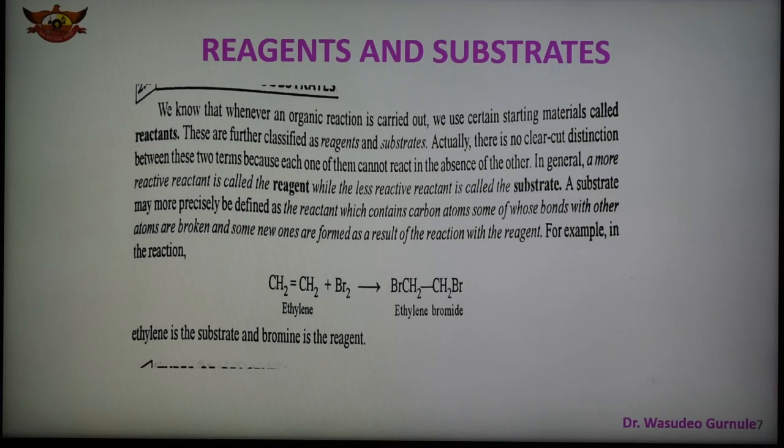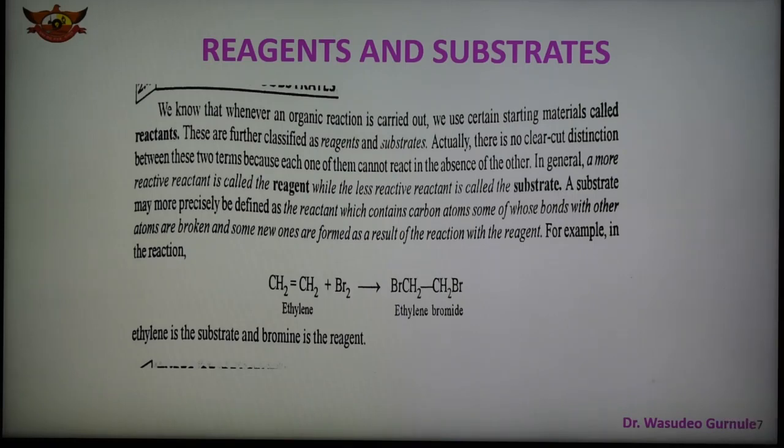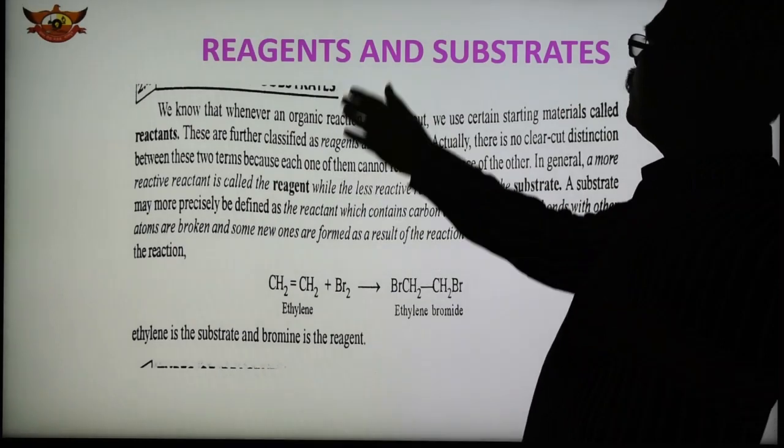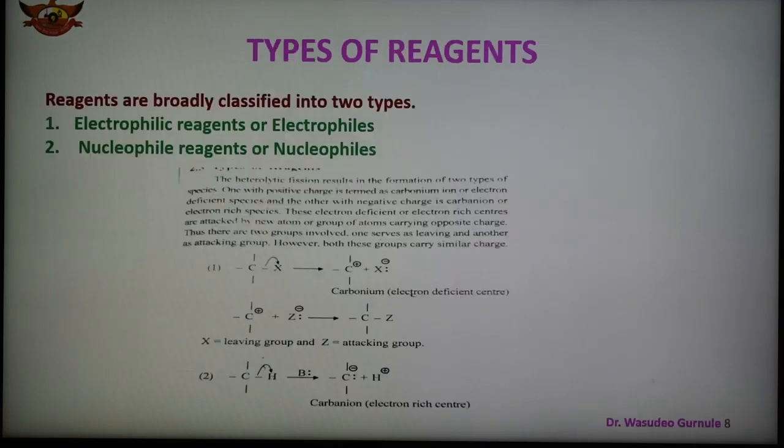So there is no real distinction, but depending upon whether it is more reactive or less reactive, they are known as substrate or reagent. So substrate is less reactive and reagent is more reactive. Remember this, and these two terms are important to form the product. This reaction is given to show the distinction between reagent and substrate. Ethylene is a substrate and bromine is the reagent. So this reaction shows how the reactants react, forming the product.